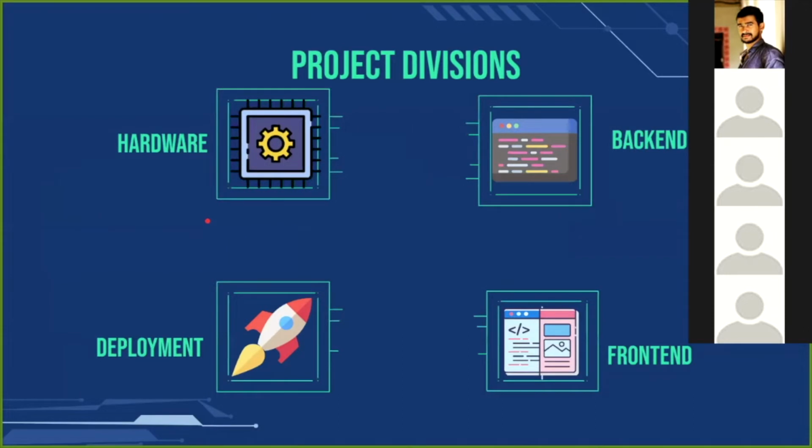I have categorized the project into four major divisions. That is the hardware part, the backend which will receive the data from the hardware and save it in the database, then the front end part that will display the data, and the deployment where it will deploy the project and make it fully working in the cloud.